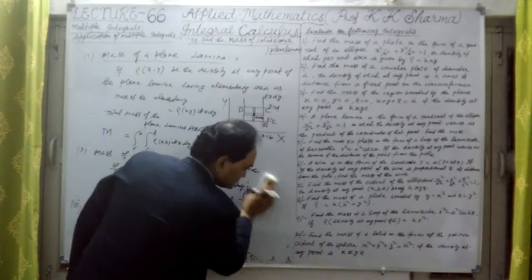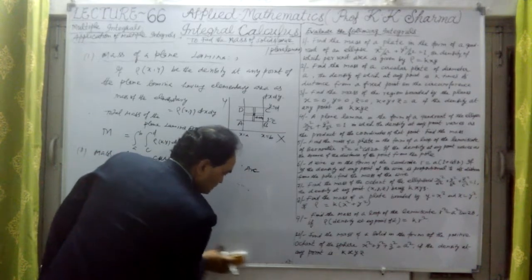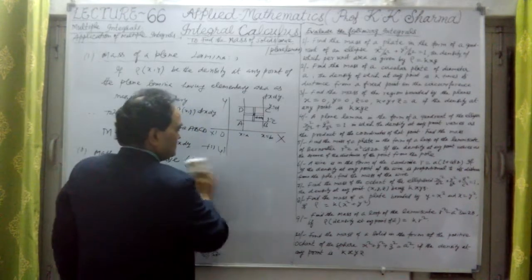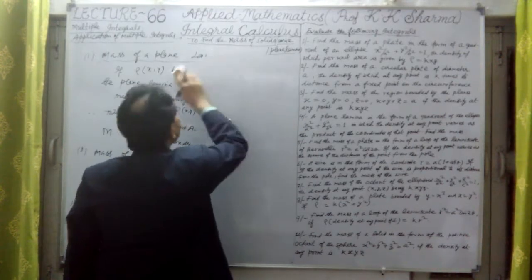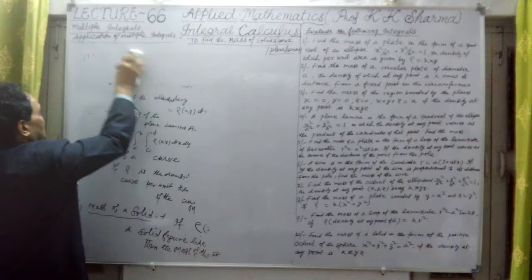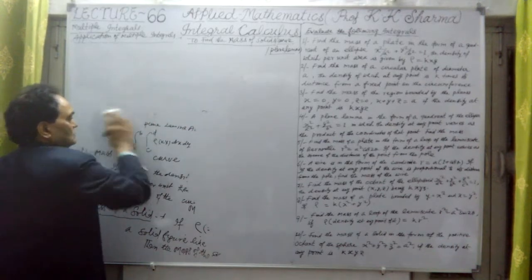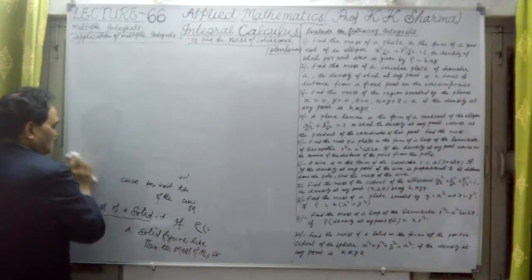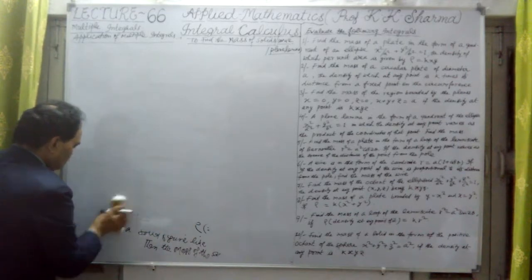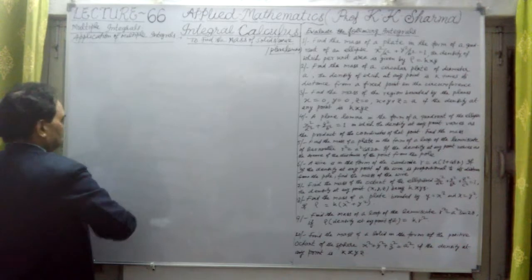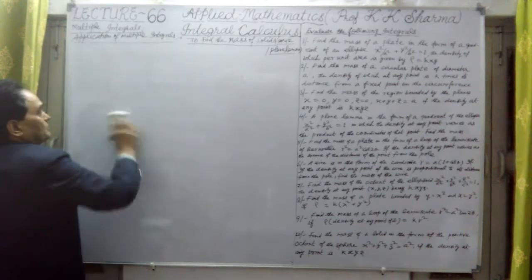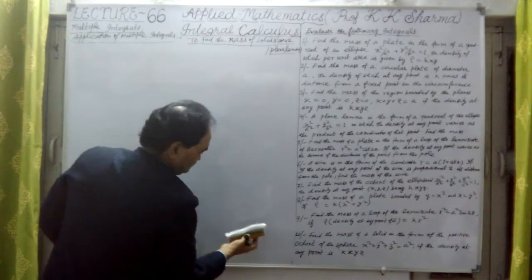Let me now discuss these questions. So this is the process of doing the questions, how to find out. If density is given, then we find out the area, and area into the density will give us the mass. And if volume is given, then volume into density will give us the mass of that figure. Let me take these questions one by one, so that this topic will be very clear after that.